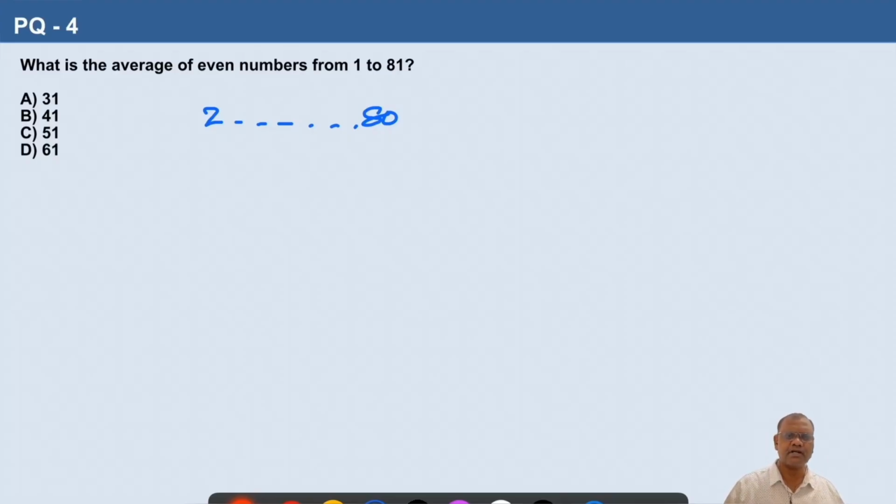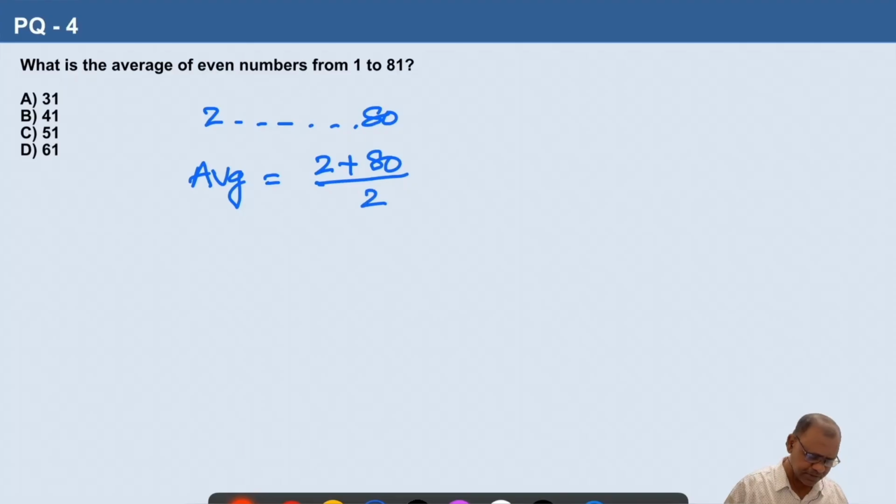So, before 81, we have 80, which is an even number. These are the even numbers between 1 to 81. This also forms a sequence. So, for a sequence of numbers, what is the average? First number plus last number by 2. Let us find out the average. First number plus last number by 2. Simplify, 82 by 2, which is equal to 41. So, 41 is the average of even numbers from 1 to 81. The correct answer is option B.